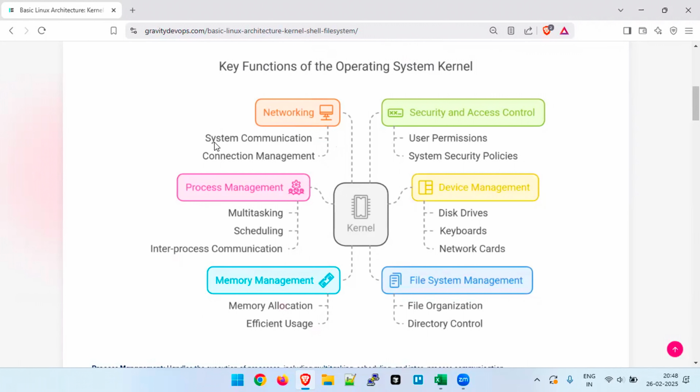In networking, it will handle system communication and connection management. Whenever we are hosting any site on Linux, it will manage how many requests are coming, how many are blocked, and how many are processing, right? Everything that is available will be managed by the kernel only.